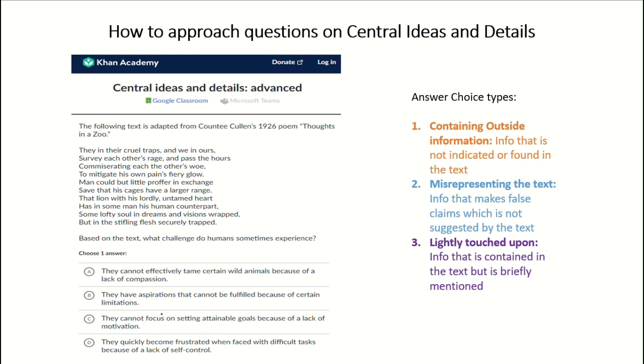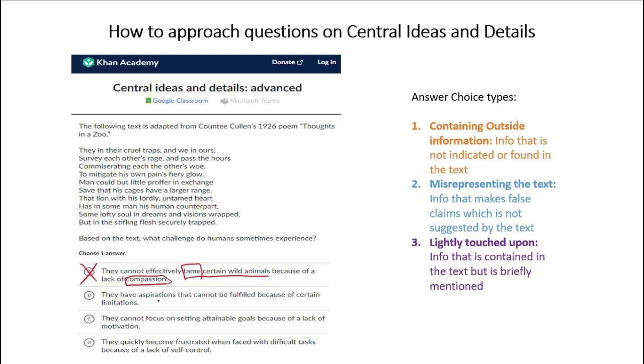Now let's start eliminating the wrong answer choices. And again, the best way is to start comparing two of the answer choices and see which one seems less likely to be the right answer, and cross out those answer choices. So let's start with A and B. A says they cannot effectively tame certain wild animals because of a lack of compassion. Now, if you read this poem, it's definitely not about taming certain wild animals, right? Again, this word tame is just not indicated anywhere in the text, or neither is lack of compassion. There is no mention of compassion here. So we can safely eliminate this option.